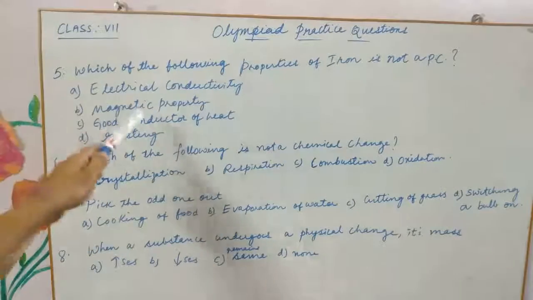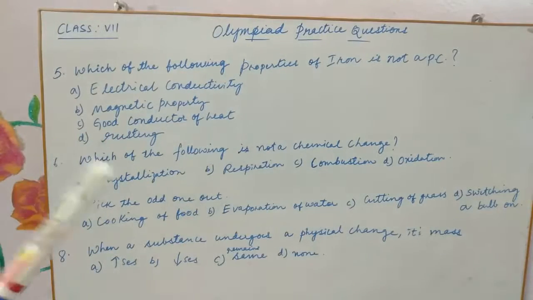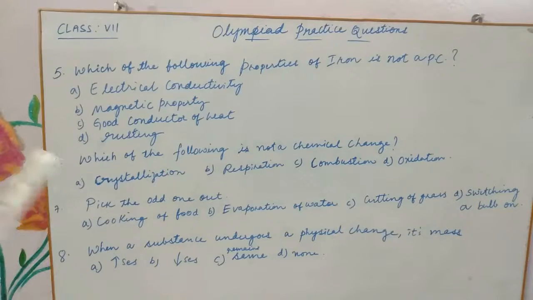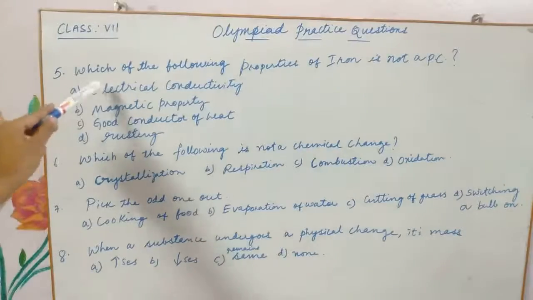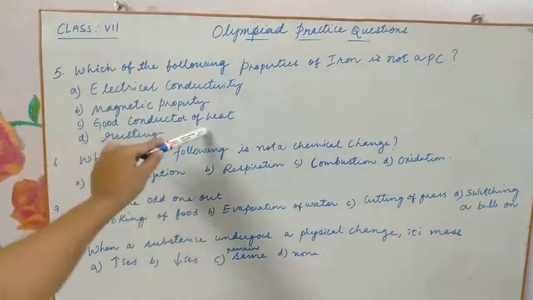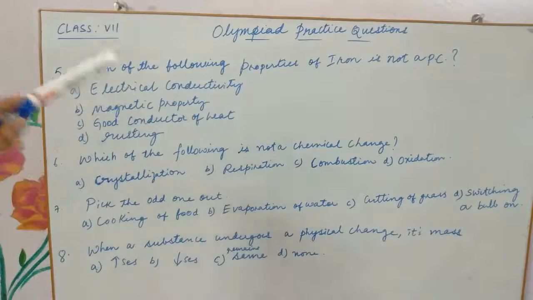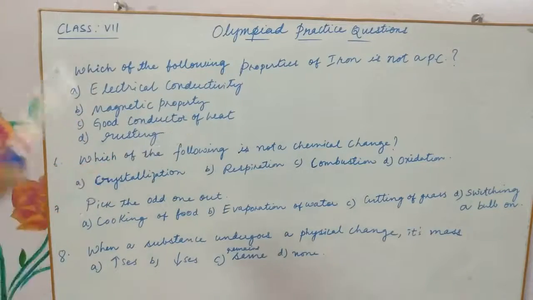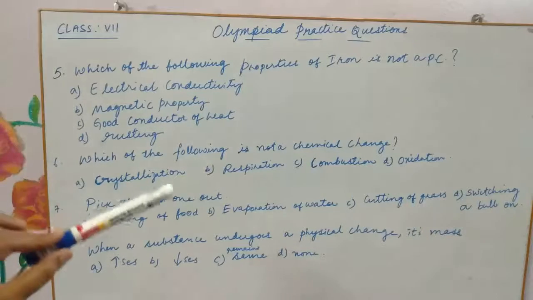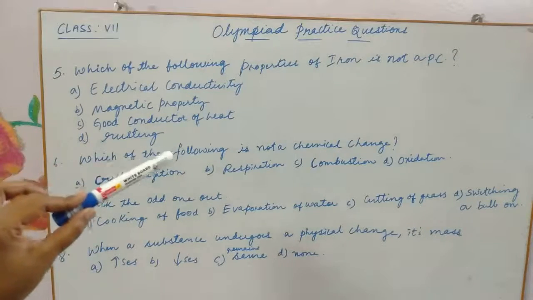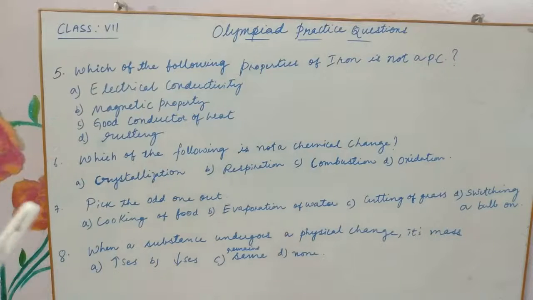The same is the case with the magnetic property also. Magnetic property is a physical property. That's all. There is no change happening in the chemical composition because of these two. Good conductor of heat also. So you can see that in all these three cases, no new substance is formed, nor is it reacting with any other substance and forming a new substance. Got it? So all these three are physical changes only.